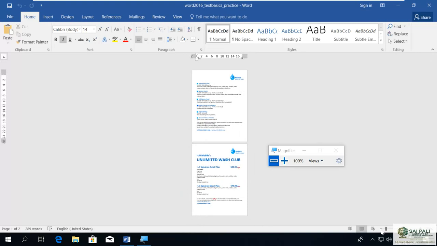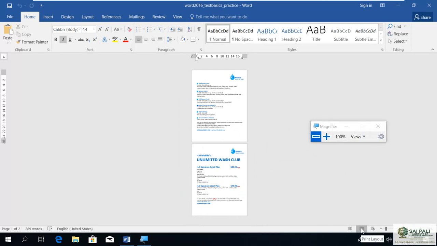Now why I did zoom out is so that you can see right now we are on print layout. Print layout means your document is showing page by page. That means when we print out this document, one page will contain this text, and then the second page will contain this text. So I was planning to print this document. When I create a document, I will always select print layout and then create the document, so when I print it out, it will print as it is.